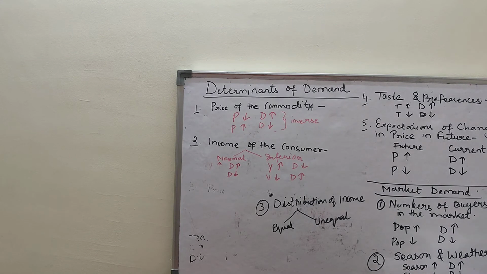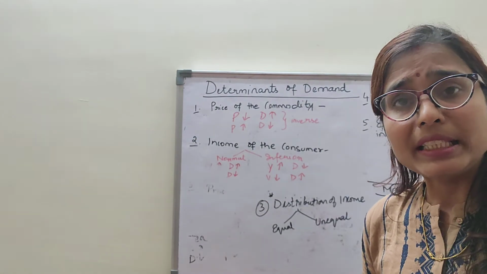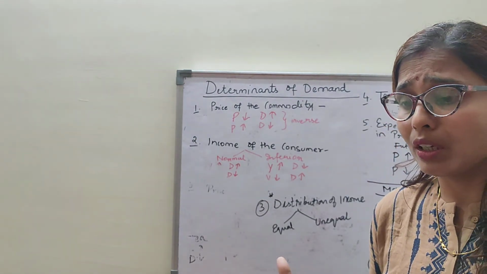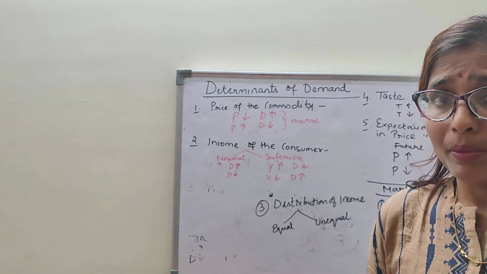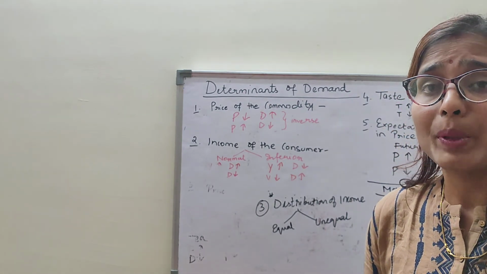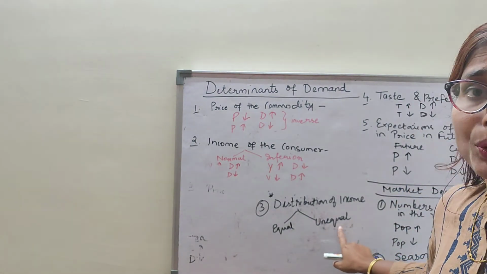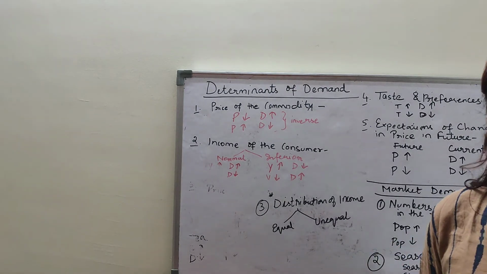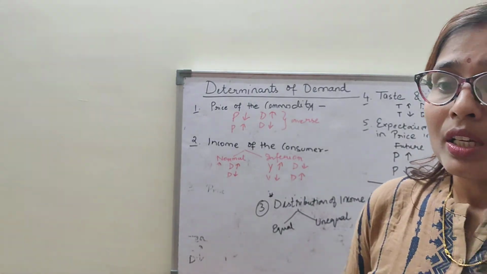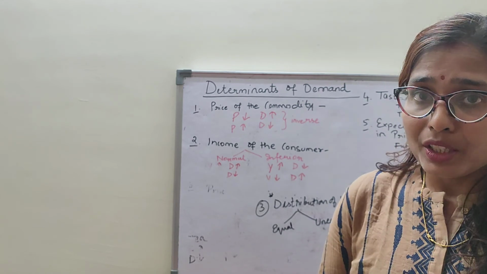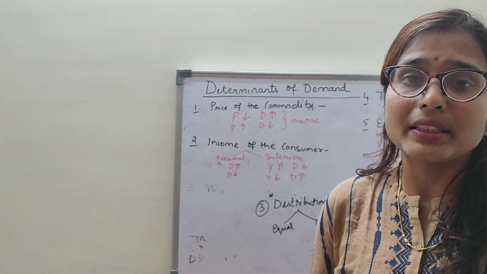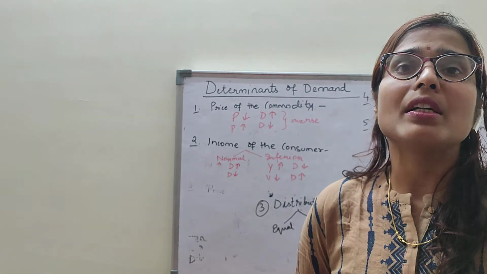If income is distributed equally, what happens? Then there will be more market demand for goods. Why? Because all are earning the same income. There is no more rich, more poor. Income is equally distributed among themselves, so there will be more market demand. But if income is not equally distributed, then market demand will fall down. Why? Because people are either very rich or very poor. In that situation there is a scattered demand and demand falls down.